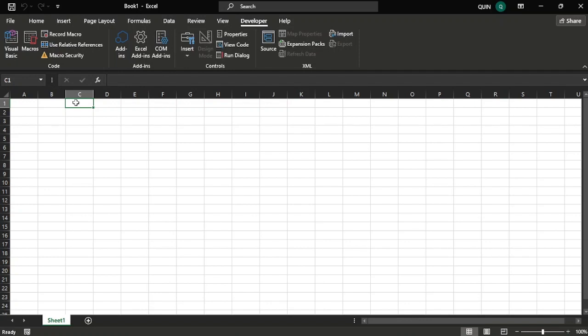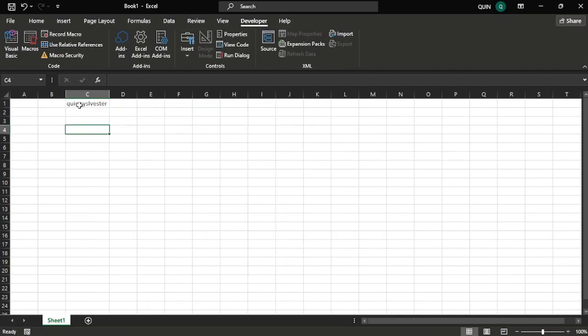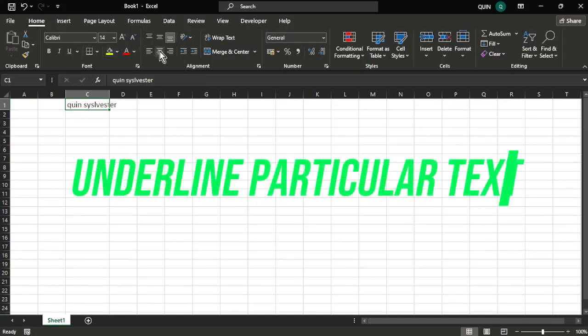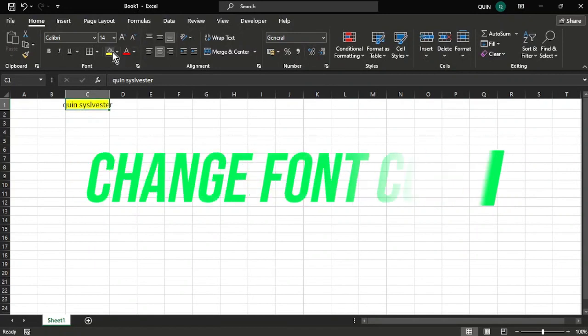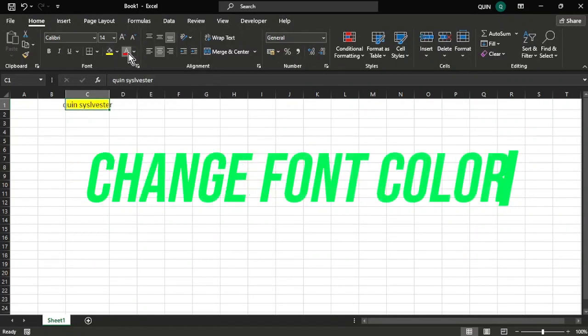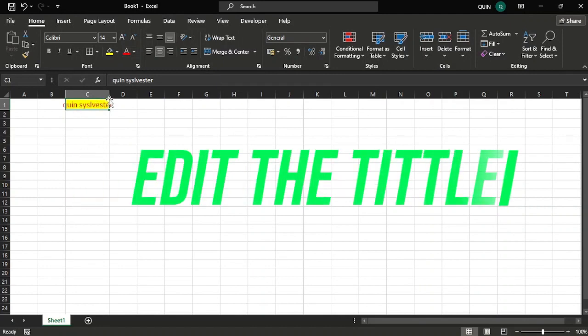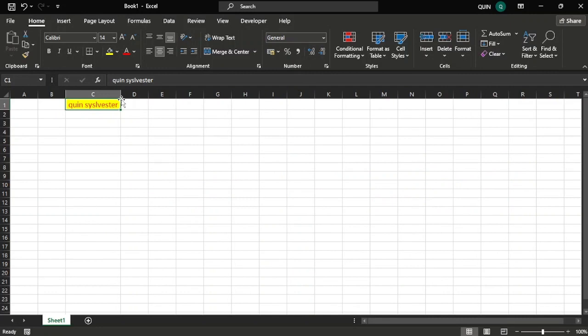For example, you have a title, let's say you have the name of employees like that, and what you need to do is to maybe increase the font and also center them and also change their font color and some stuff like that. I know you get the point. Now, if you have very many documents and you need to do this several times to get the work done,